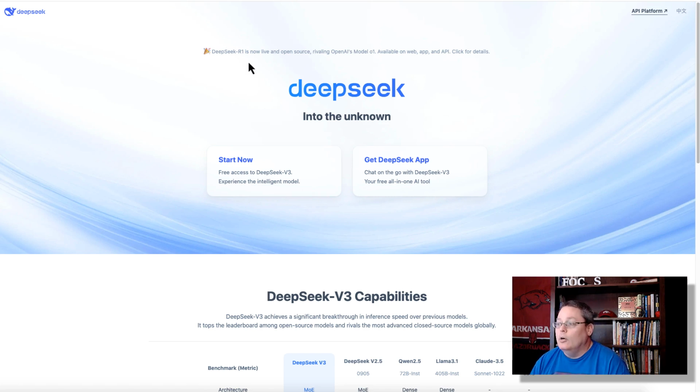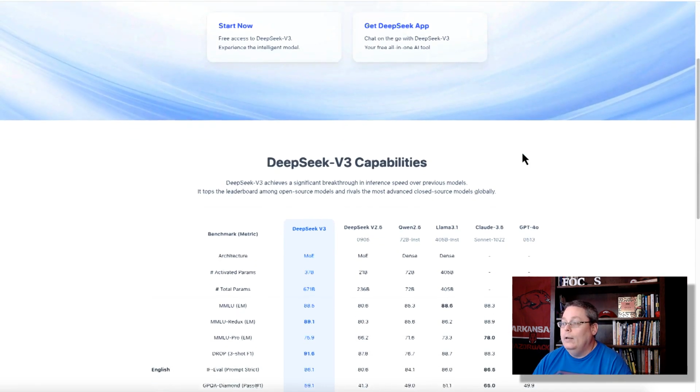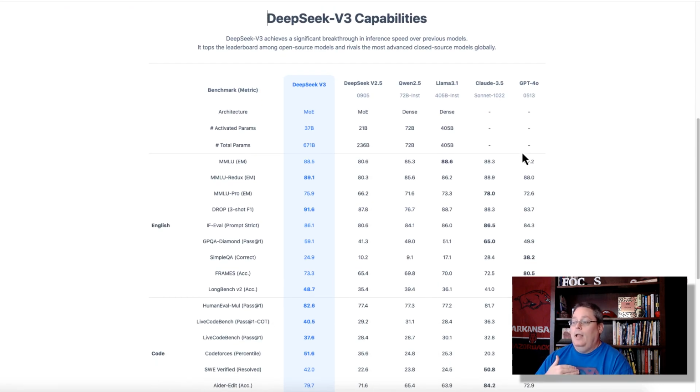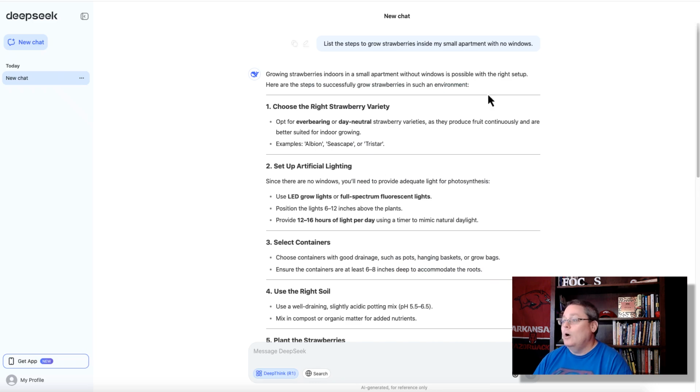So DeepSeek R1 is now live and open source, rivaling OpenAI's Model O1, available on web, app, and API. So what makes DeepSeek so great? Well, this chart apparently. And what does any of that mean? I have no idea. So I open up a DeepSeek account and I open up the DeepSeek chat.